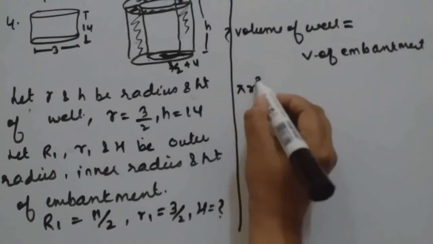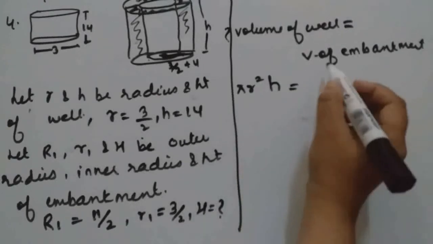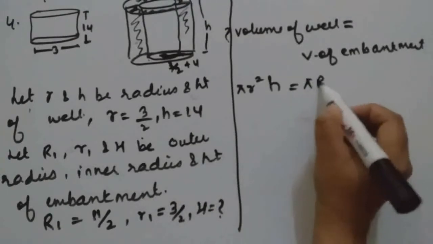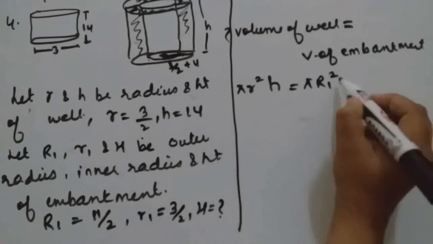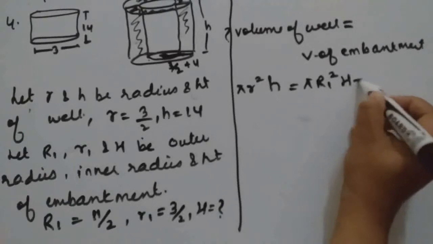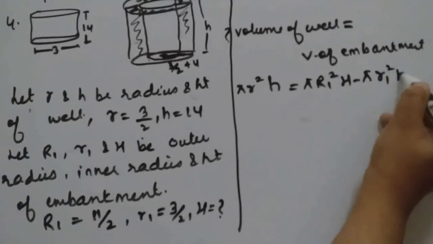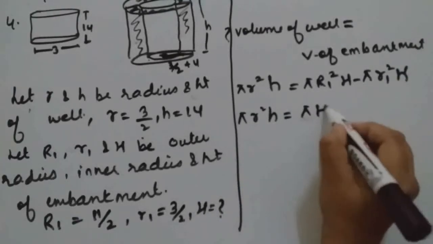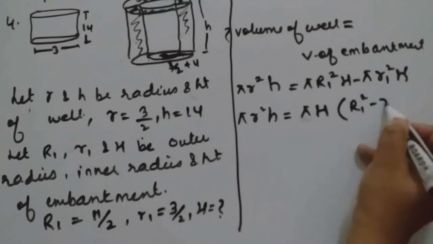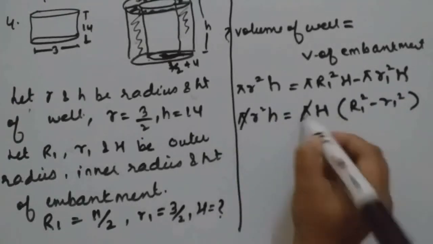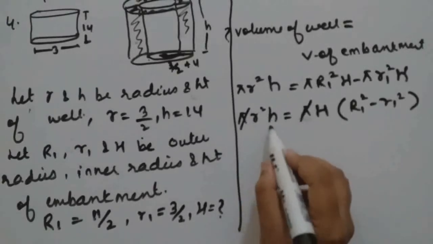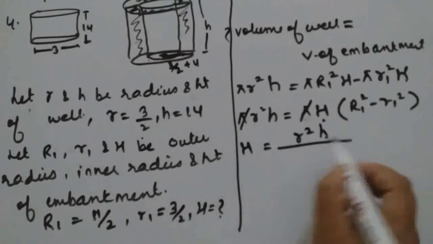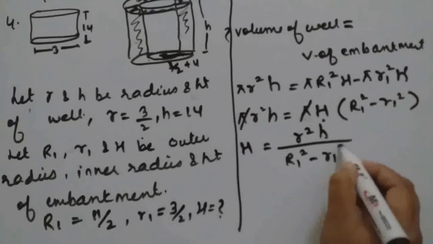So pi r square h, and for this volume, outer volume minus inner volume. So pi R1 square H minus pi r1 square H. So pi H we can take common. So R1 square minus r1 square. Pi we can cancel. So now capital H we should find. So capital H will be r square h by R1 square minus r1 square.